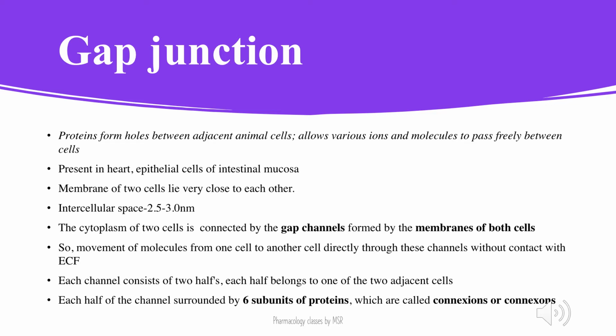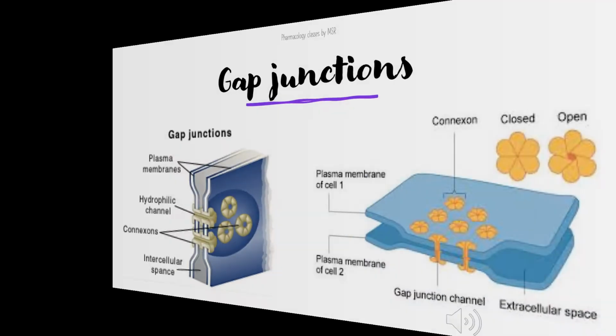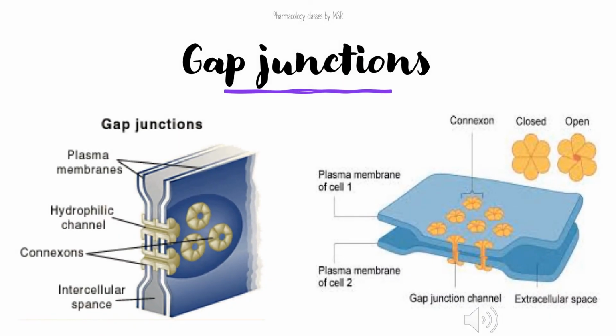They contain 6 subunits of proteins which are called connexins or connexons. These proteins make a hole which helps in the exchange of ions. As I told, there are 6 proteins called connexons, which connect the two different cell membranes. The plasma membrane of one cell and the other cell are attached by these connexons, which are the connecting proteins. These connecting proteins themselves form a hole.